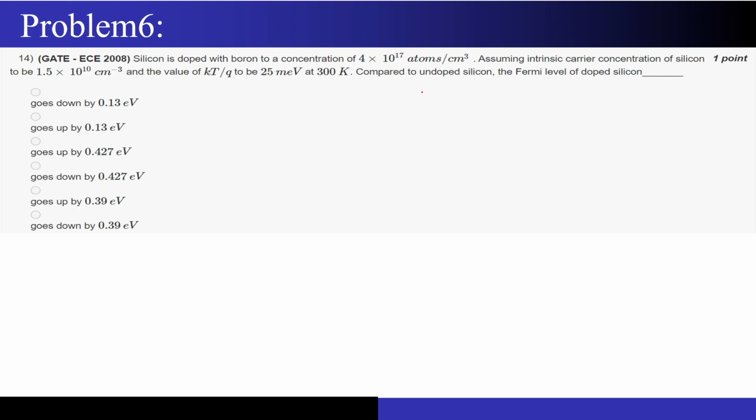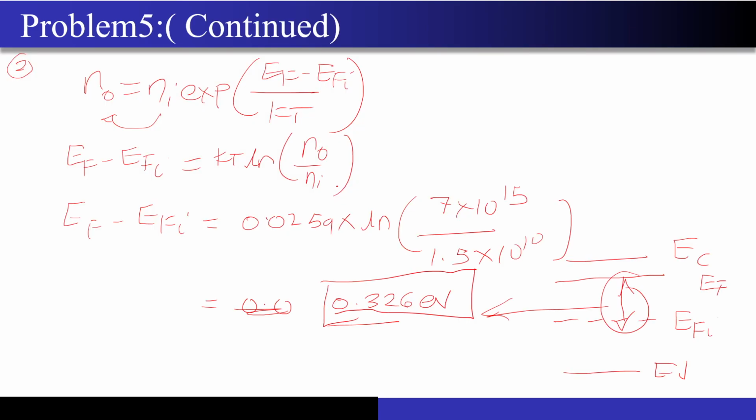It is based on the same concept. What is it? It is asking, compared to the undoped silicon, the Fermi level of doped silicon. In short, they are asking this difference, EF minus EFI. And here the silicon is doped with boron. Boron is what? It's an acceptor, correct? So we have a p-type semiconductor now, and you have to do the same exercise now.